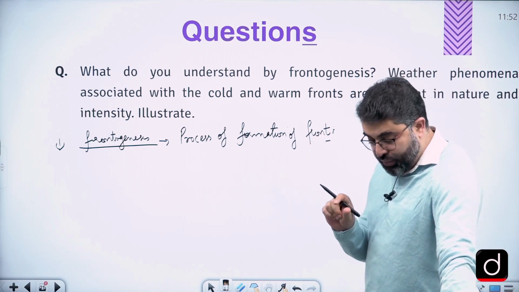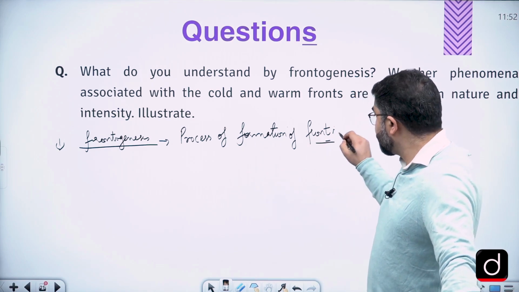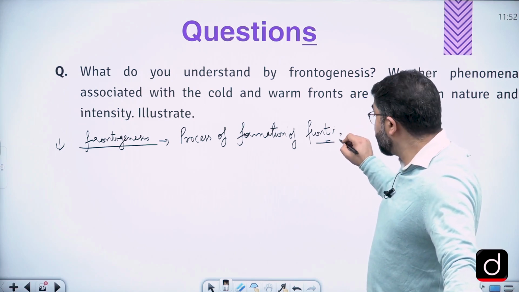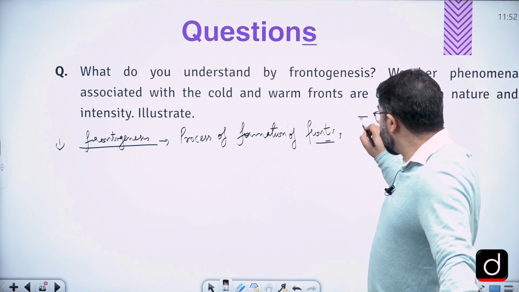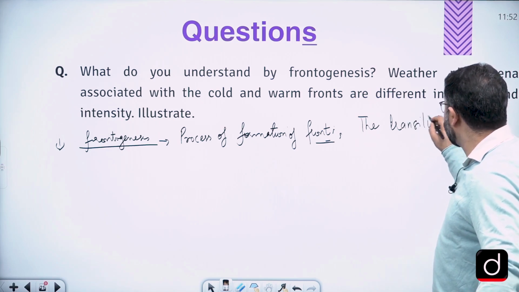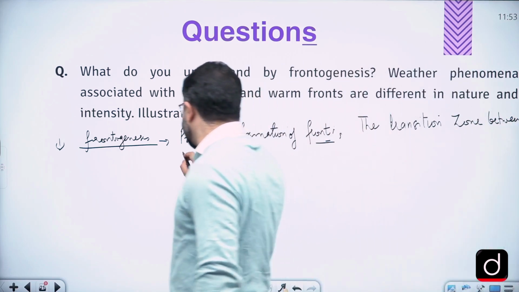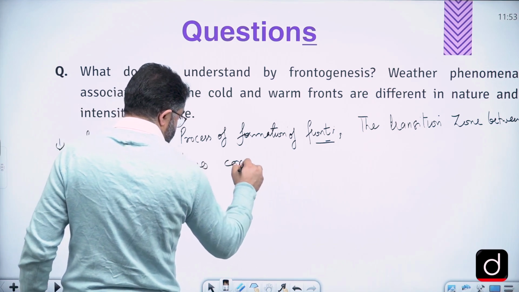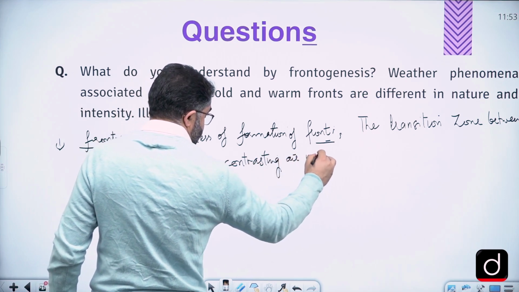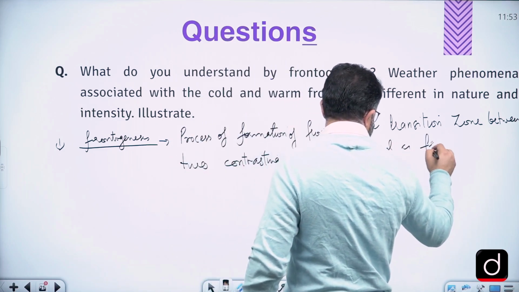There are two dimensions, two definitions in the same explanation of frontogenesis. First is the process of formation of a front. Second, the next point we can write is that the transition zone between two contrasting air masses is called a front.